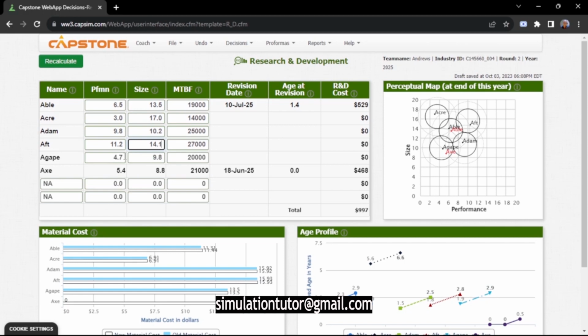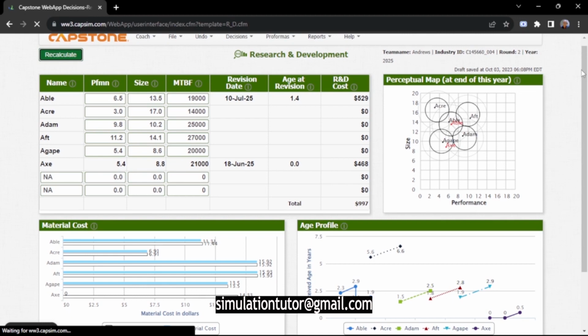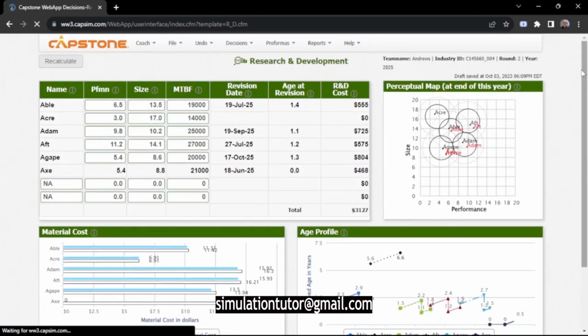Then with Agap, we can give it a performance of 5.4 and a size of 8.6, sorry, 8.6. We are not going to touch our mean time before failure; it will just remain the same. So these are my decisions for round 2.